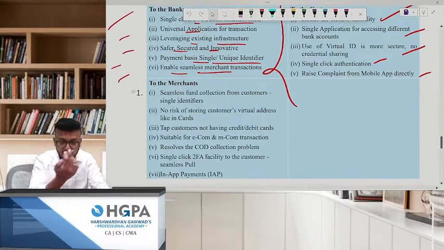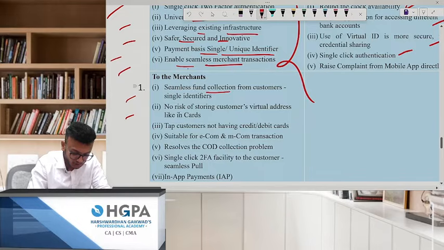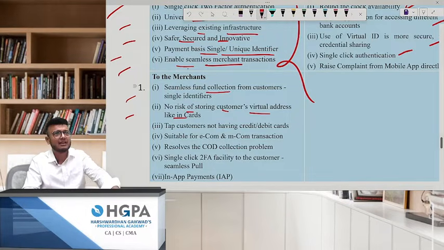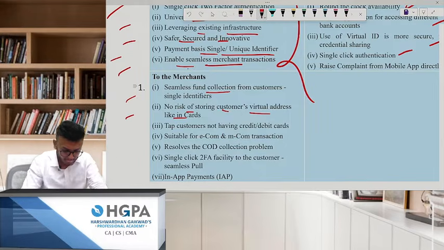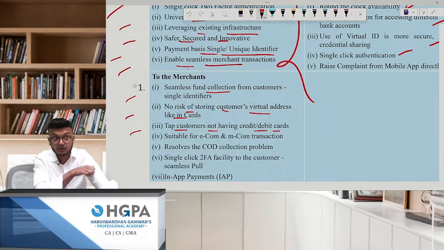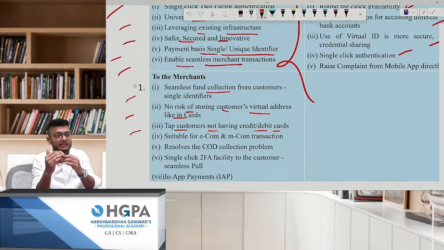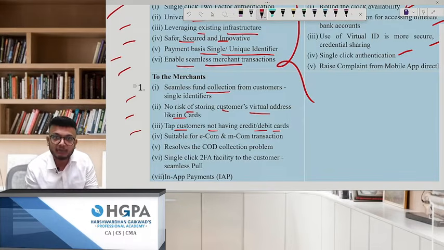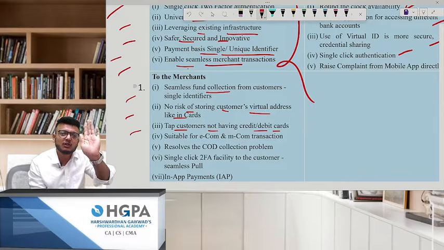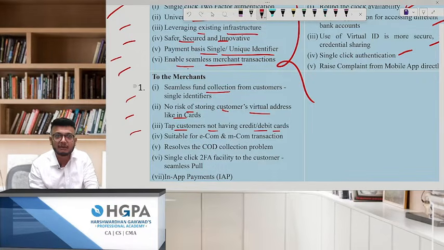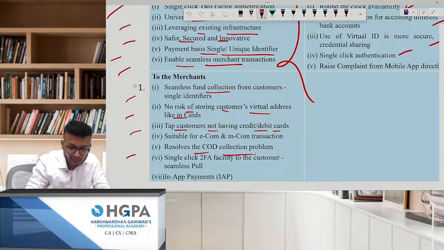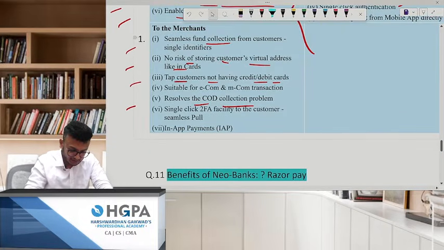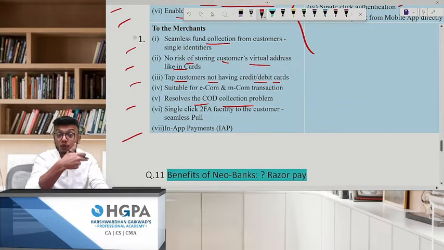To the merchants, the shopkeepers and all that: seamless fund collection, and no risk of storing customers' virtual addresses like in cards. It is a one-shot payment, done, matter over. It taps customers not having credit or debit cards. You can also see what people used to do. Like older people, if a payment was to be made, they would say, "Brother, there's no payment today, I'll pay later, give it on credit." Now it's not like that, brother, everything is with us. You want a QR code or what? If he says, "I forgot my checkbook," no, why did you forget the checkbook? There's a QR code over here. Do it instantly. It resolves the cash-on-delivery collection problem. Next, in-app payments are also there, for the merchants.